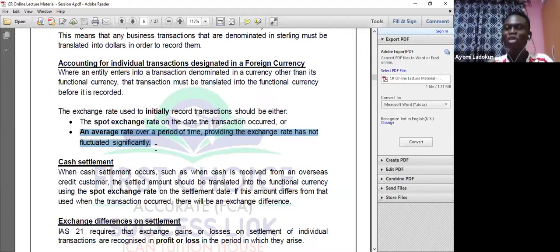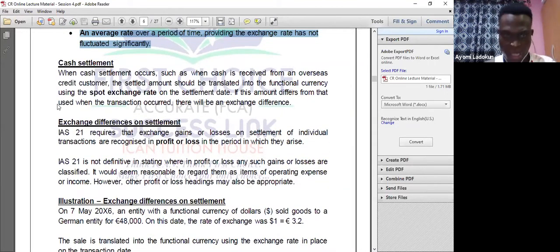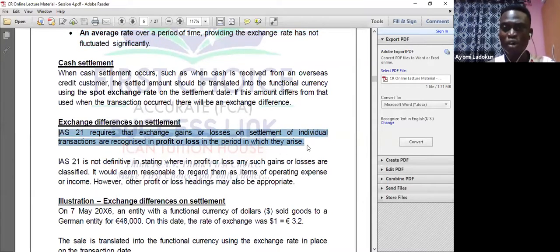So in the question, you will see the day the transaction occurred. You also see the exchange rate on the settlement date. Now, if the amount differs from what was used when the transaction occurred, that would be what we call exchange difference. How do you treat exchange difference? It's either you have a gain or loss. So exchange difference on settlement is treated in the profit or loss account. IAS 21 requires that you recognize it in the profit or loss account when it arises.